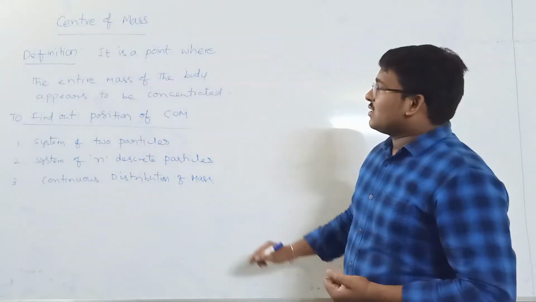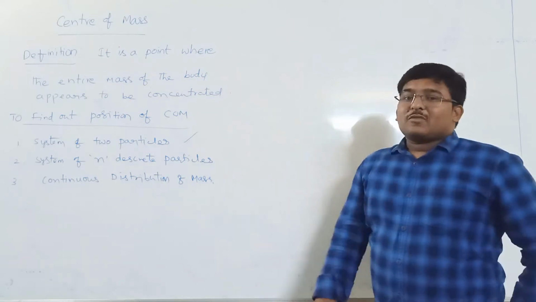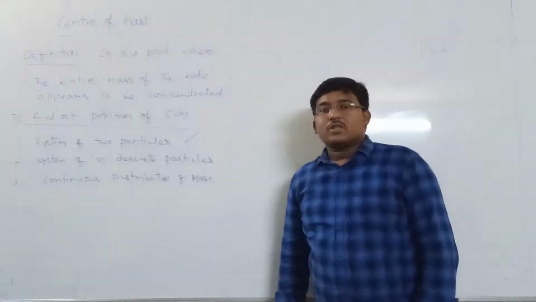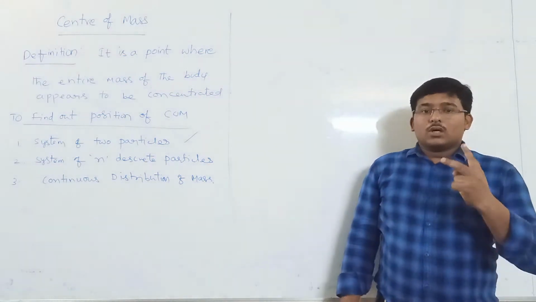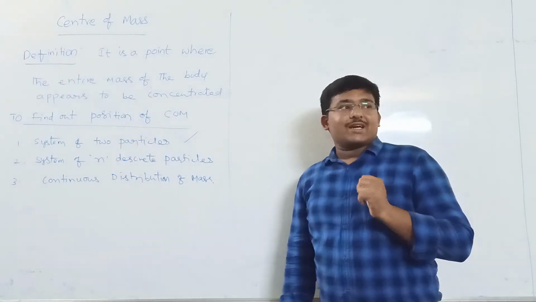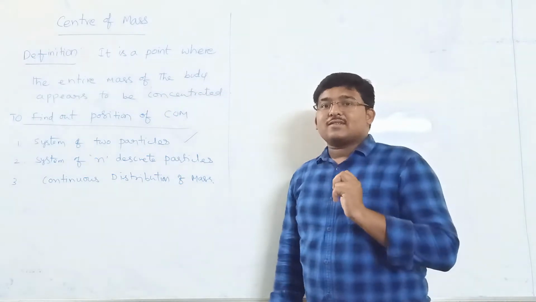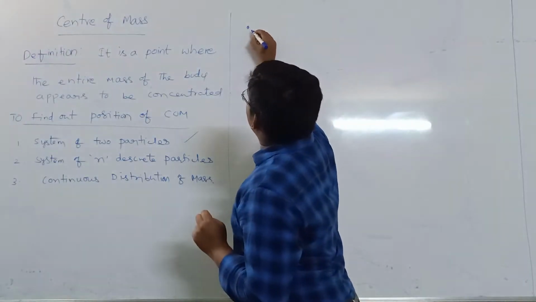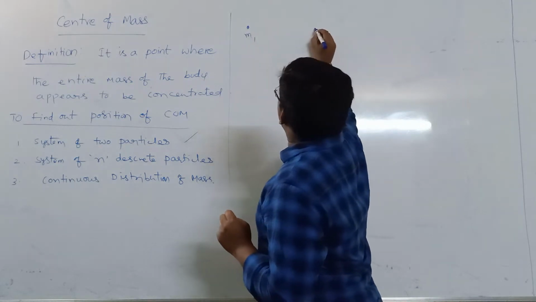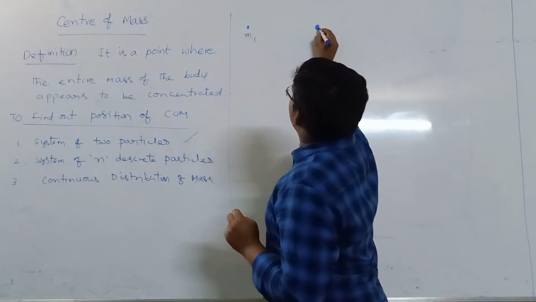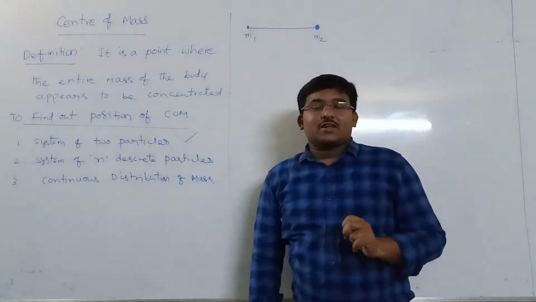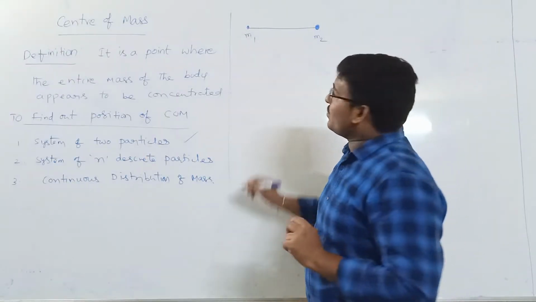So let me take the first one, system of two particles. We are going to find out the center of mass of two particles. Let me consider two particles of mass m1 and m2 separated by a distance, let me take d.